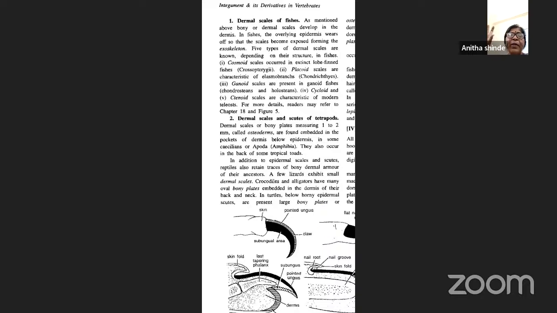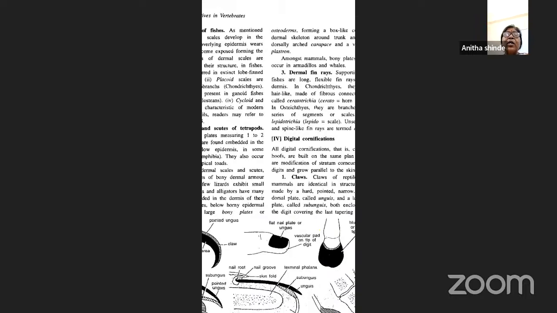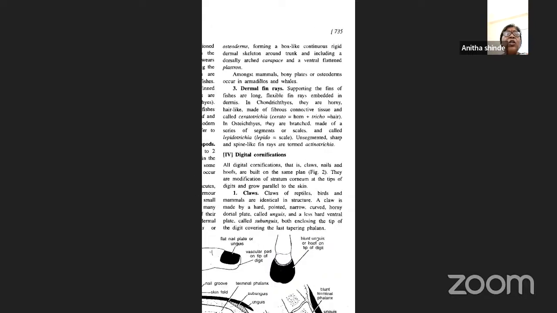So these bony plates or the dermal scales have been retained from their ancestors, and they are still present in the crocodiles, alligators, as well as the fishes, in the dermis of their back as well as in the neck. Among the mammals, bony plates or osteoderms occur in armadillos as well as in the whales. The next is the dermal fin rays.